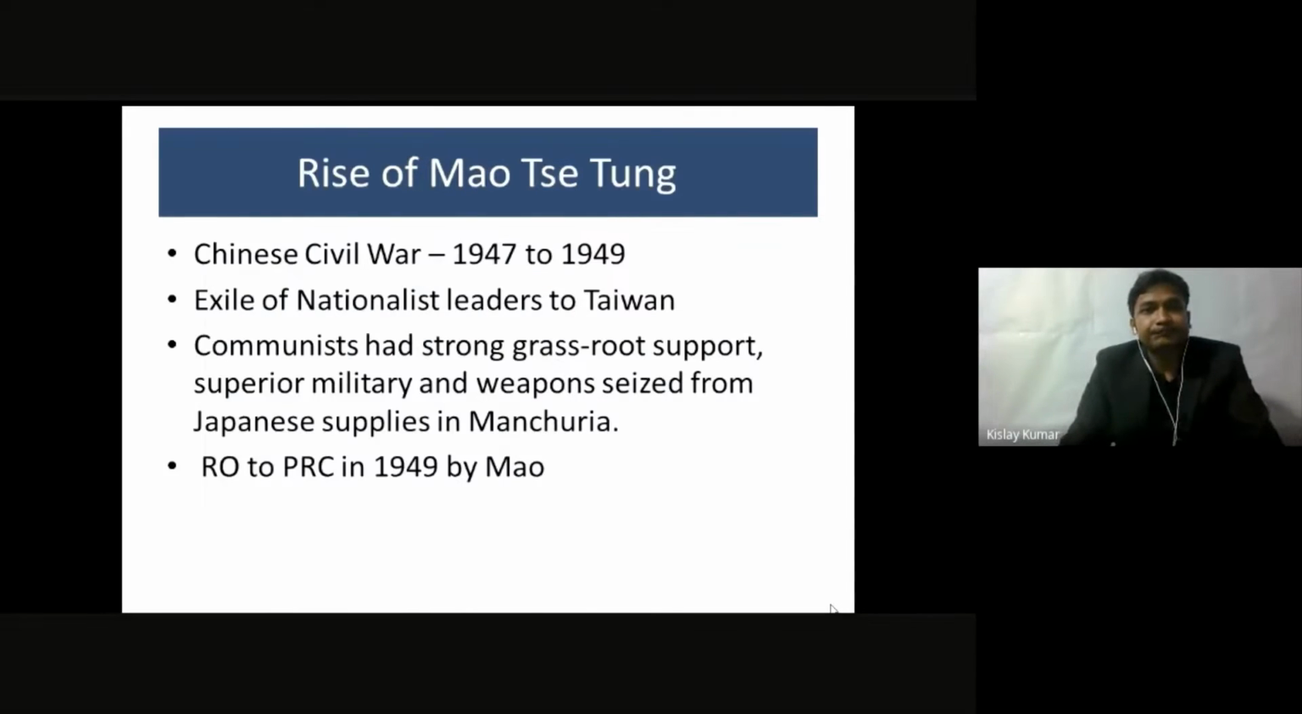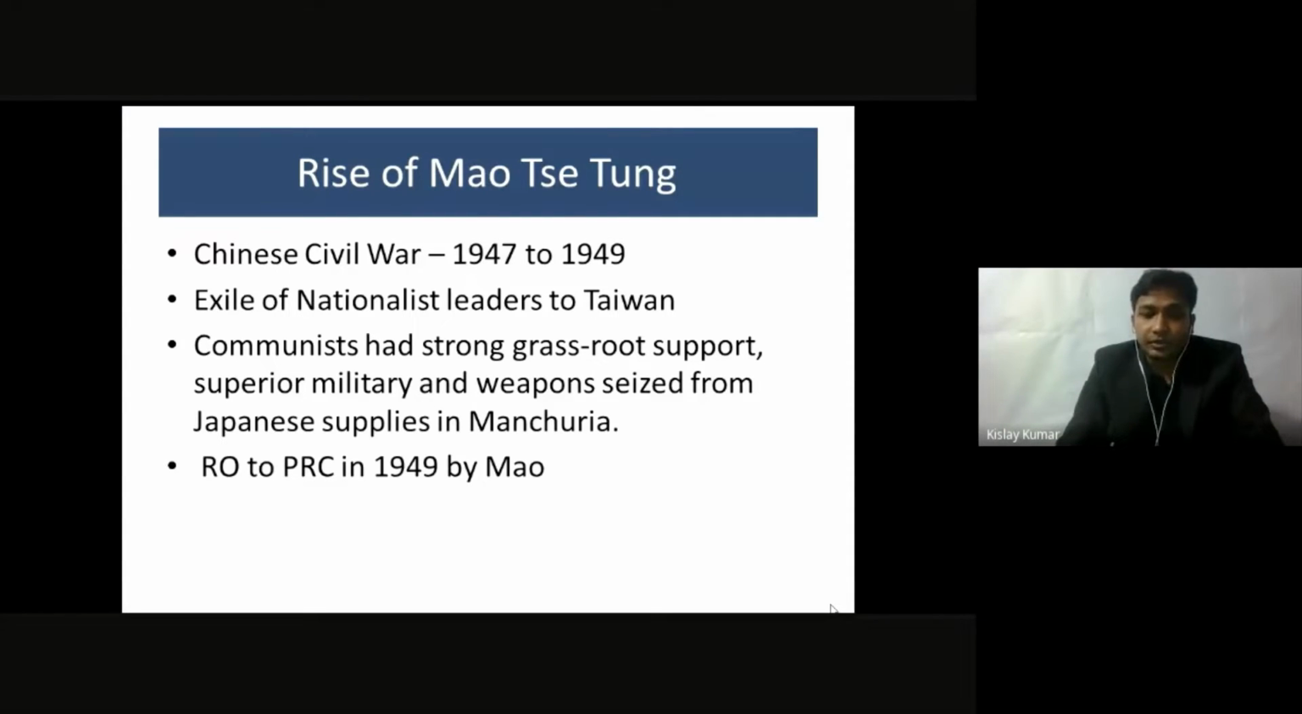So let us begin. Very briefly, as you know, the Chinese Civil War lasted from 1947 to 1949, and led to the exile of the nationalist leaders in China to Taiwan. They fled to Taiwan. The communists, because of the Civil War, developed strong grassroots support at that point of time. They seized many weapons from the Japanese, and they had a superior military. So they were finally able to form their own government, and they renamed China from Republic of China to People's Republic of China, PRC, what we see today.